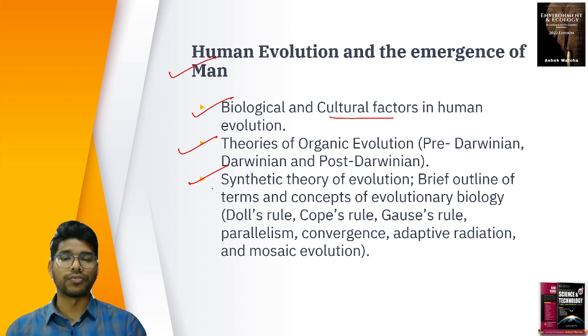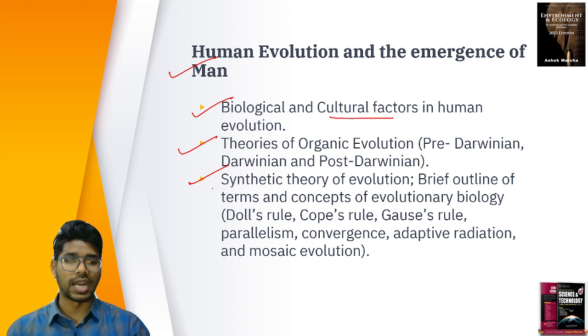And a brief outline of terms and concepts of evolutionary biology: Dollo's rule, Cope's rule, Gause's rule, parallelism, convergence, adaptive radiation, and mosaic evolution. How we all have evolved, how different races have evolved. There is no pure race, by the way, and we're going to study that in another concept. How we are biologically different, why we are culturally different. All these concepts of evolution from one species to the other come under human evolution and emergence of man.